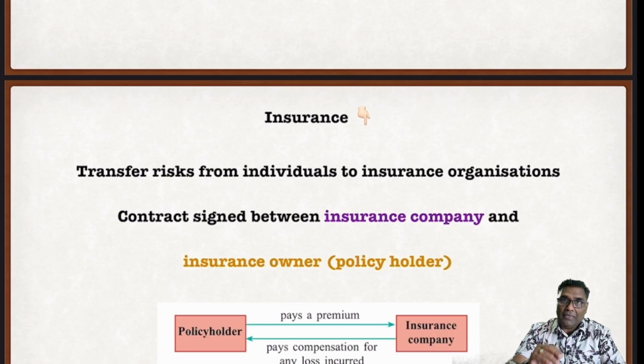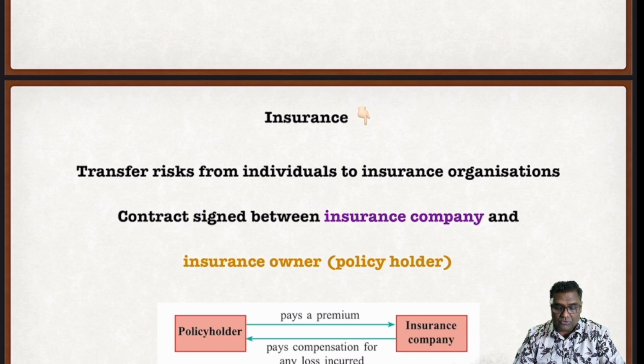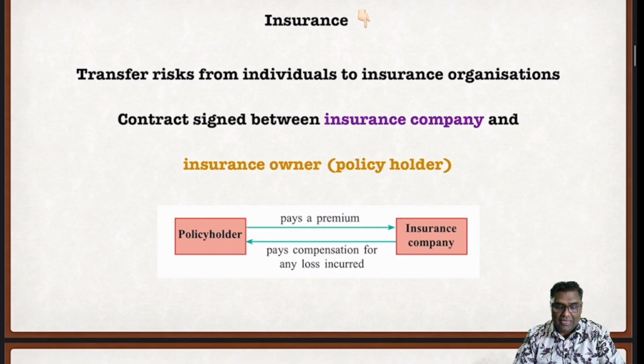Maksudnya, I'm paying a premium, saya actually providing my coverage to be covered by the insurance organisation. The contract signed between an insurance company and the insurance owner, who is called a policy holder, is called a policy. If you check here very clearly, the policy holder pays a premium to the insurance company. The insurance company pays compensation for any loss incurred.